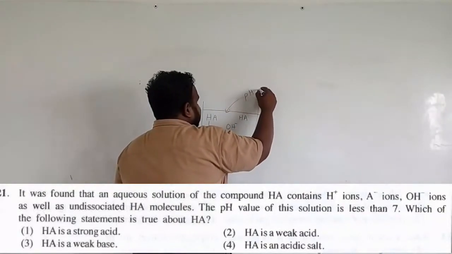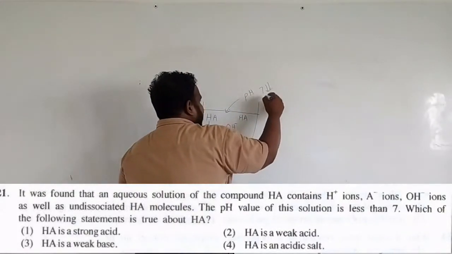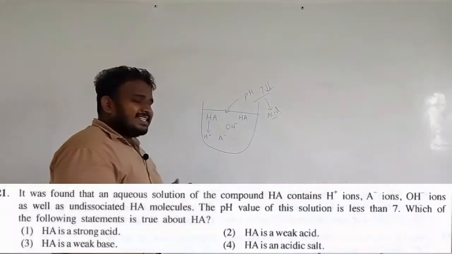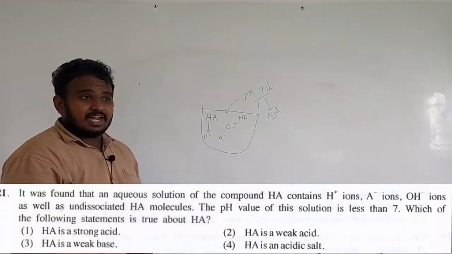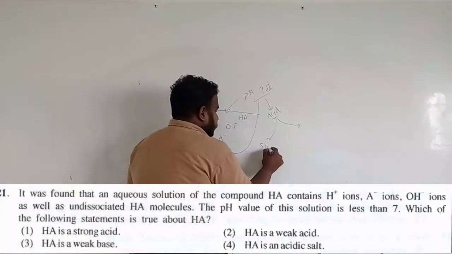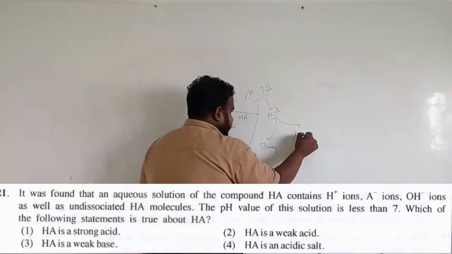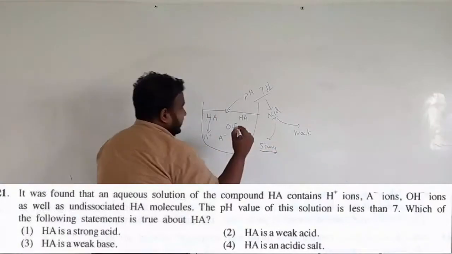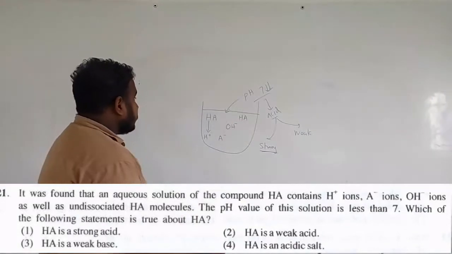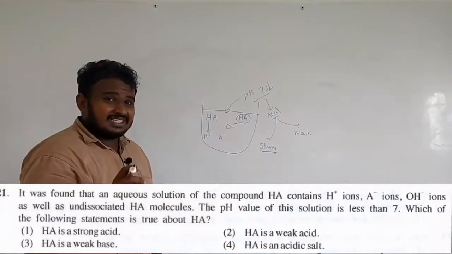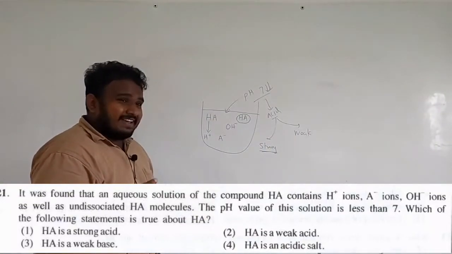the pH is less than 7. So less than 7 means it is going to be an acid. Once it is said to be an acid, we have an argument whether it is a strong acid or weak acid. Is it strong or weak? If it is a strong acid, there cannot be undissociated HA.